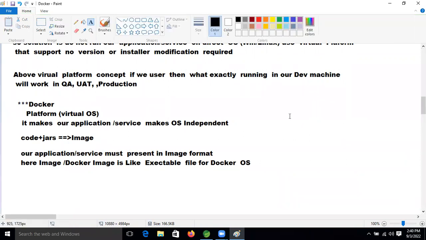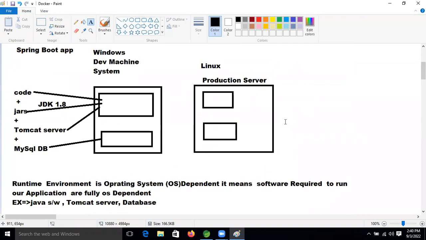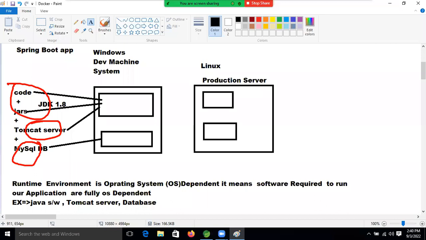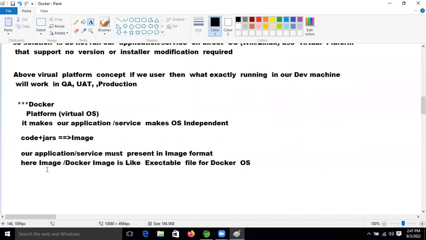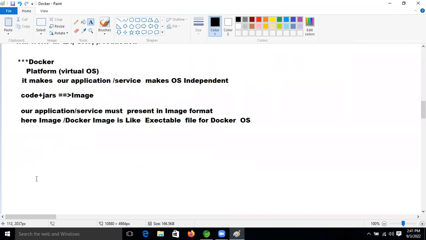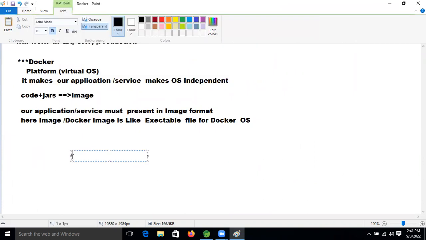For developing one application, we need jars plus Tomcat server plus MySQL server, right? So these many softwares we need. If we want to install this software in Docker, just think about that: we have the code or jar. If we want to convert this code and jar, we need to convert it into an image first.